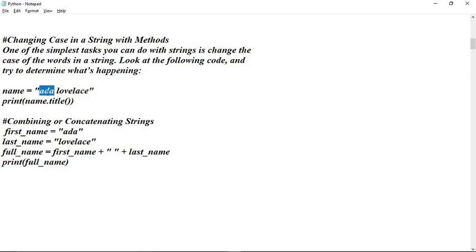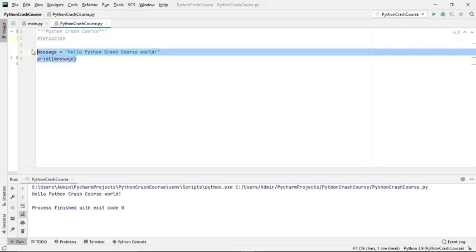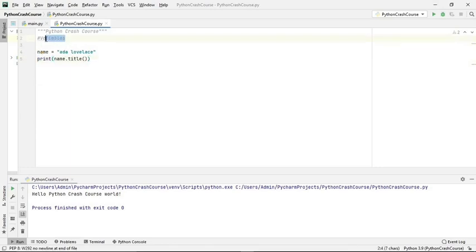If you apply title case, it will be displayed in terms of a title, that means the first letter will be capital. We are handling strings, so let us write here string. Here it is a title case, inside a print statement.